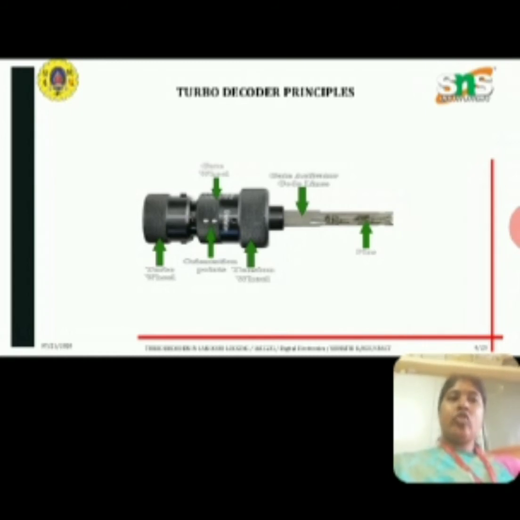The turbo decoder allows professionals to open in a non-destructive way doors and ignition locks of vehicles of BMW, Audi, Porsche, etc. The main principle of the turbo decoder is initially assumed to belong to a restricted research area.